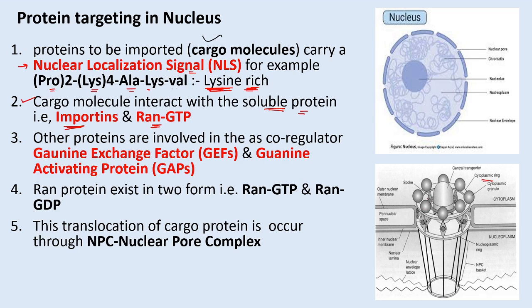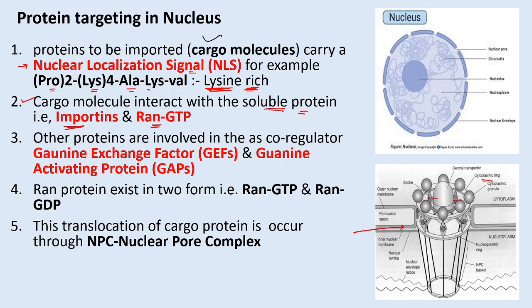So the size or the diameter of this nuclear pore can increase or decrease with the help of a conformational change in this NPC complex, that is the nuclear pore complex. So this nuclear pore complex can decrease or increase its diameter.